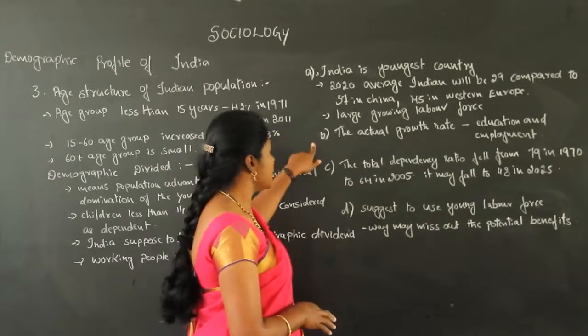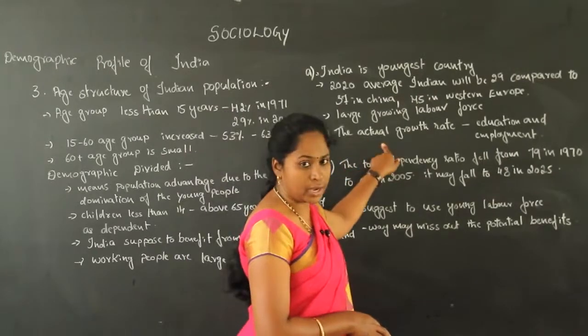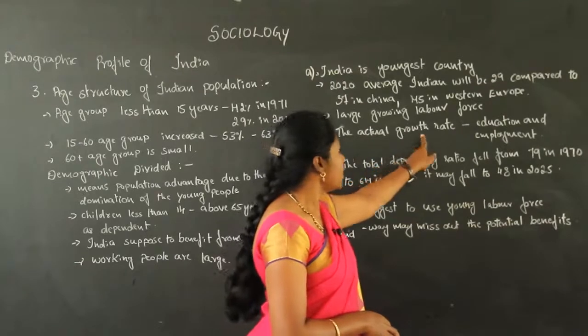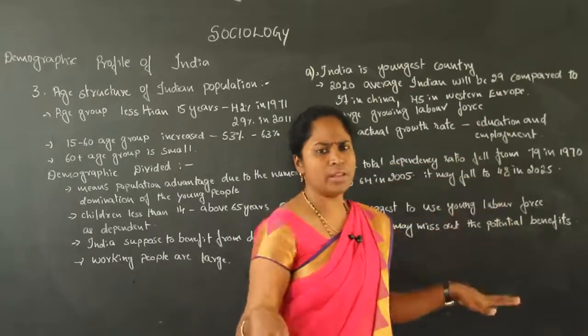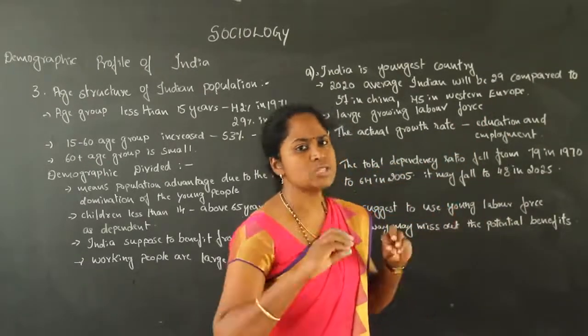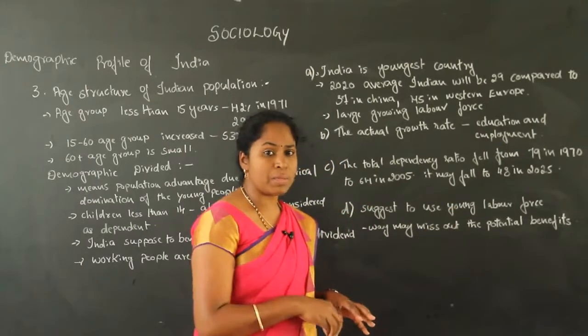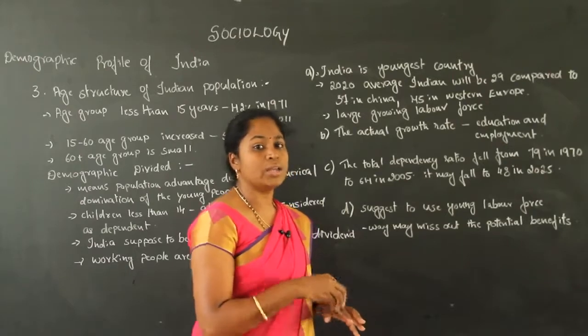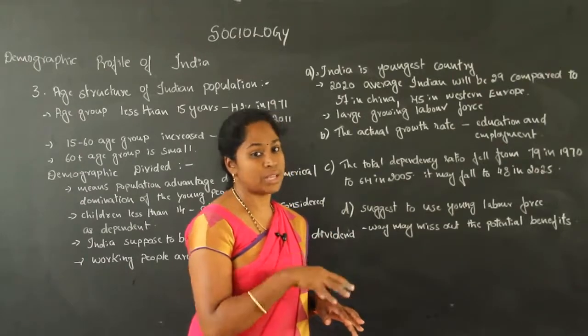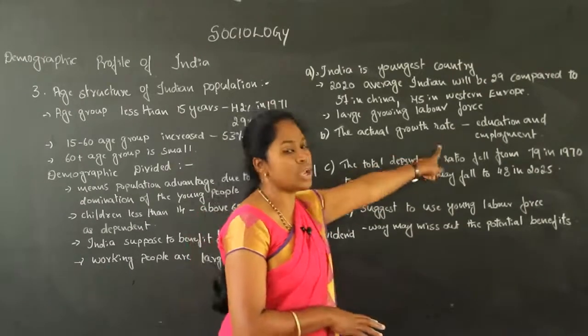And the second one is the growth rate. In Indian society, it is increasing, and the growth rate is changing. If we have to utilize these young people, it's very important that they are facilitated, especially with education and employment.